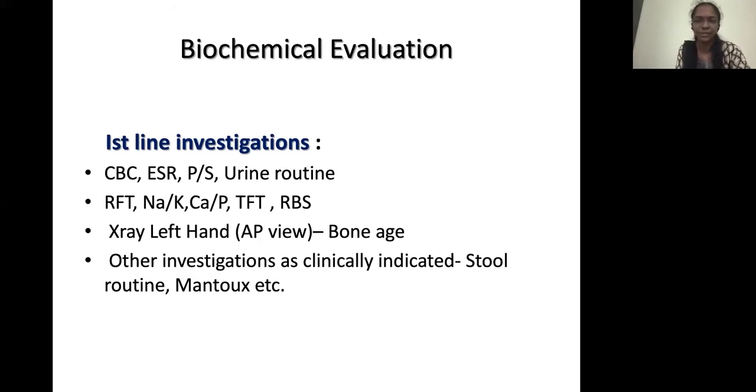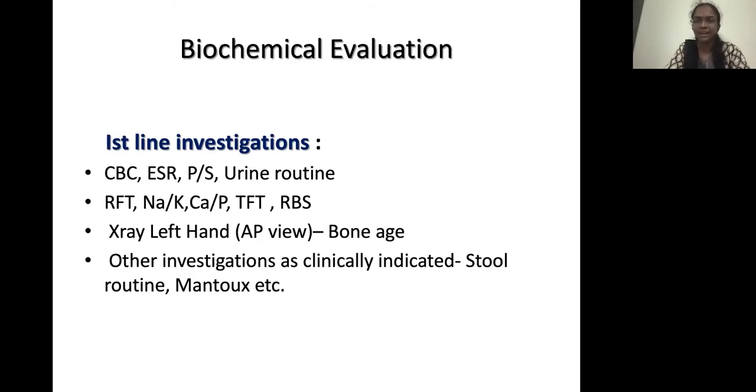So, when to evaluate? Any child whose height is less than the third centile, as discussed previously. Or the child is significantly shorter than the mid-parental centile. We plot the mid-parental centile and see the target height range, and if the child is significantly shorter than that range, then the child needs evaluation.